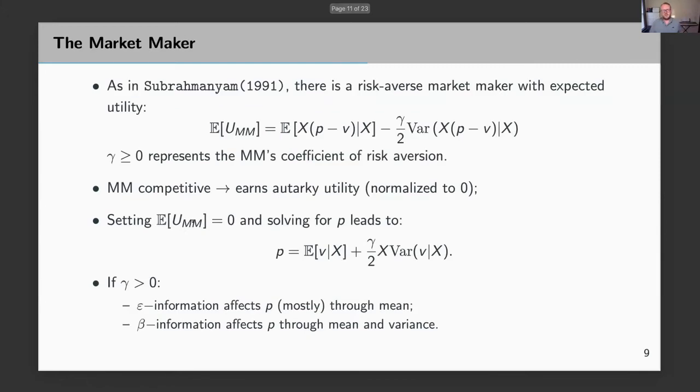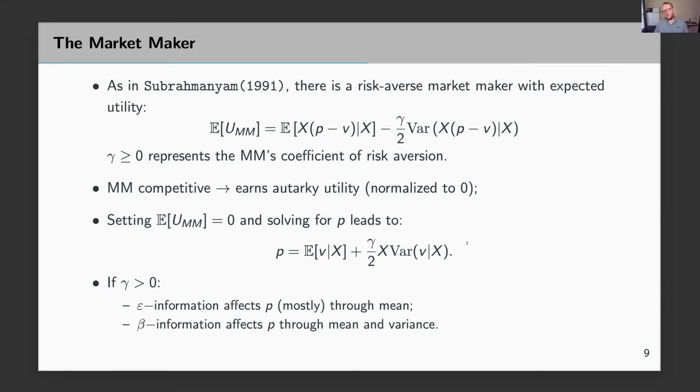This is important because here we follow Subrahmanyam's 91 RFS paper and assume that the market maker is risk averse. The market maker not only cares about her expected return, but also about the variance of that return, and gamma represents the risk aversion of the market maker. Then we assume that the market maker earns some autarky utility, which is normalized to 0. Therefore, the equilibrium stock price contains this usual expected cash flow component. If the market maker is more optimistic about the cash flow, she charges a higher price.